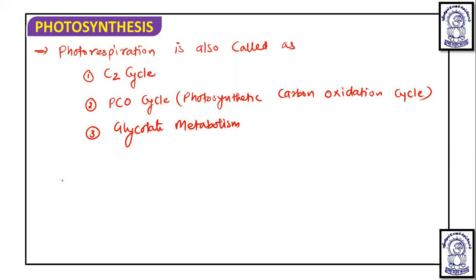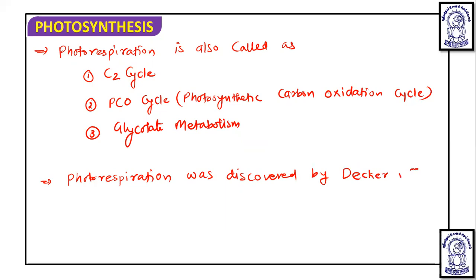It is considered that this cycle of photorespiration was discovered by Decker and Tio in tobacco, that is a C3 plant.